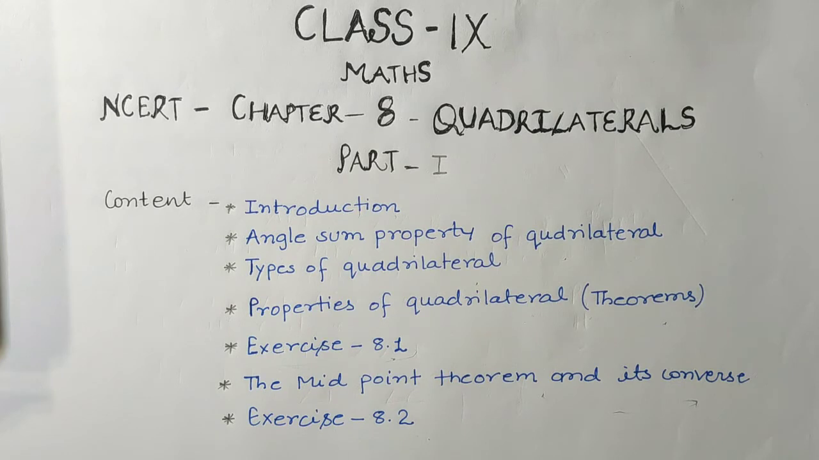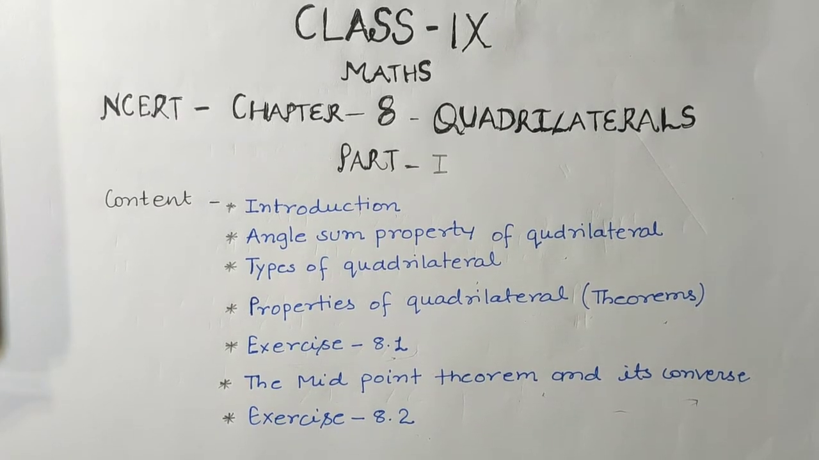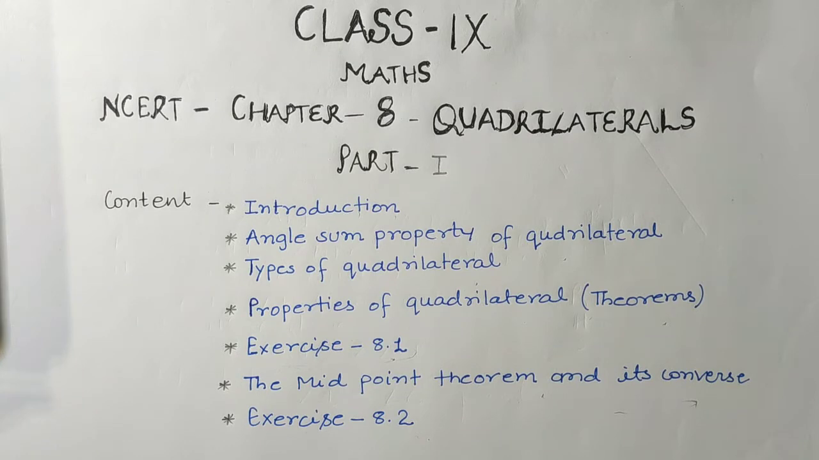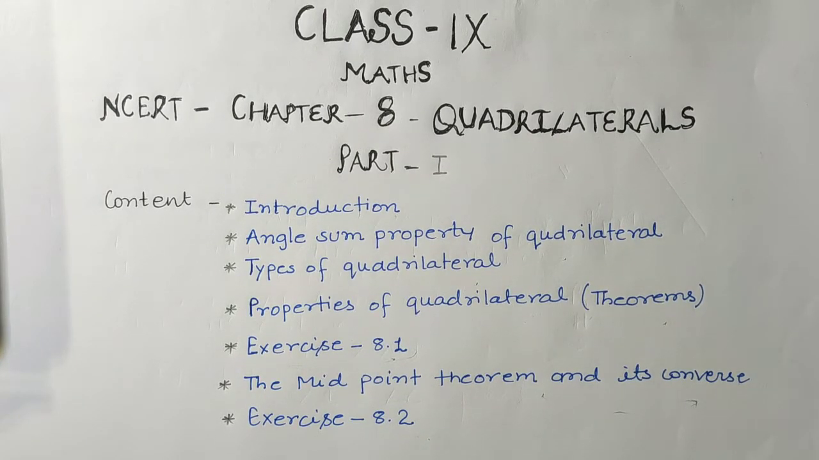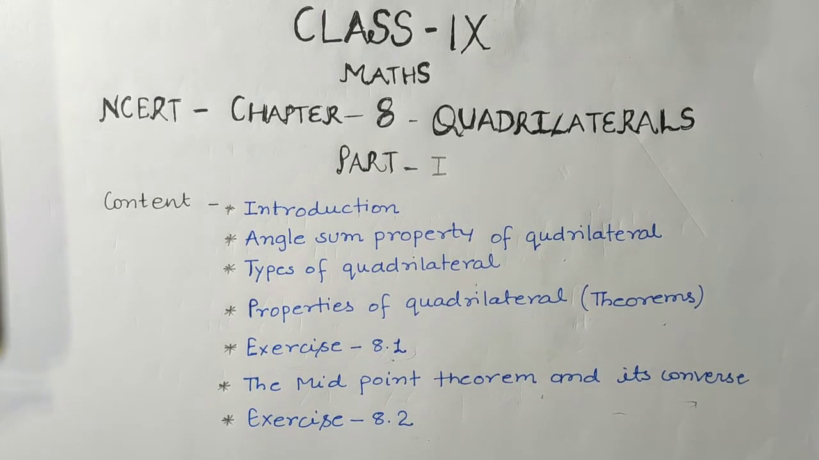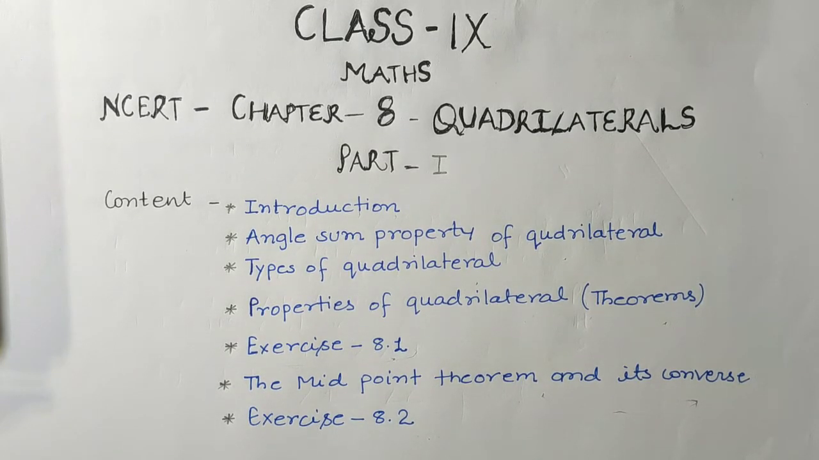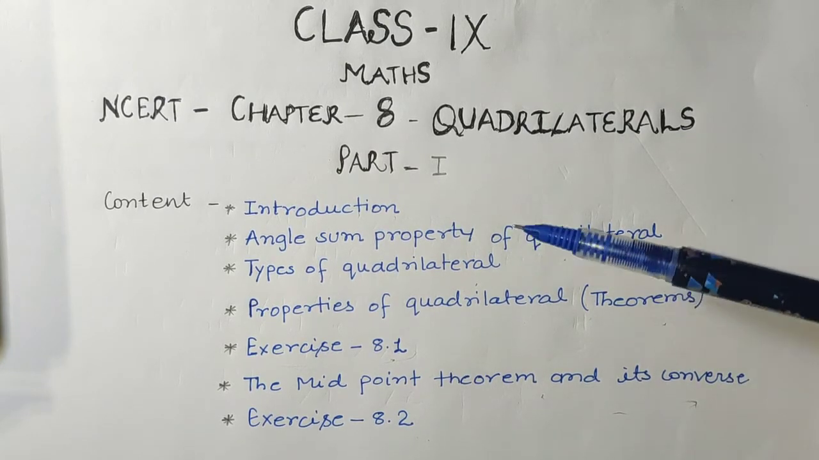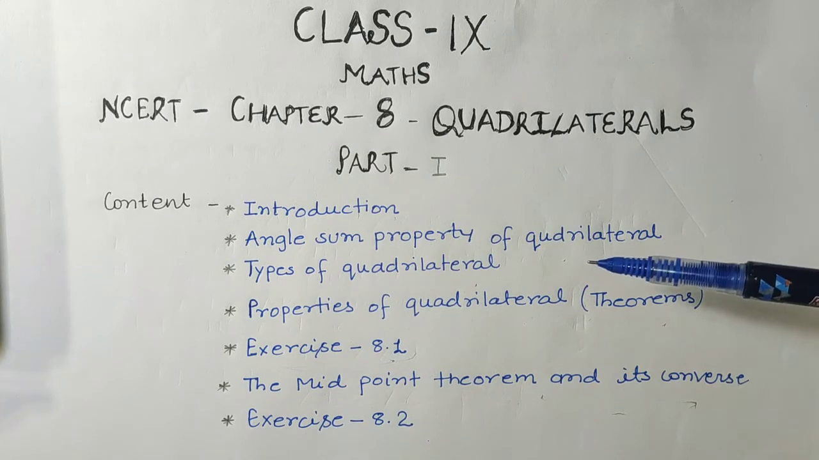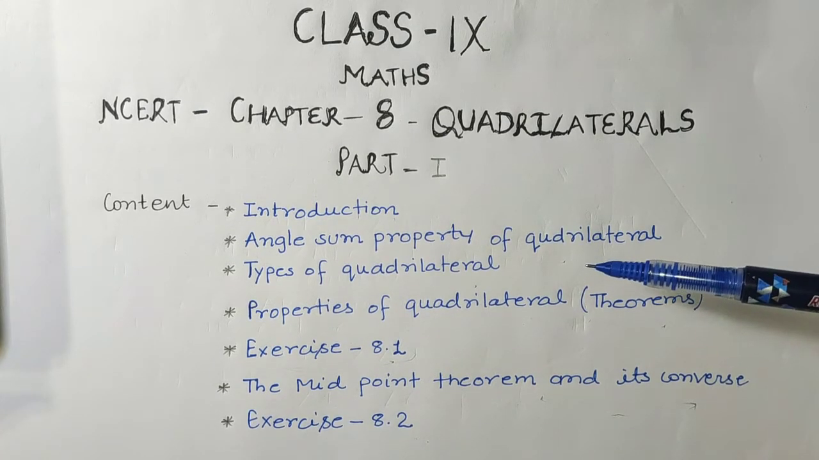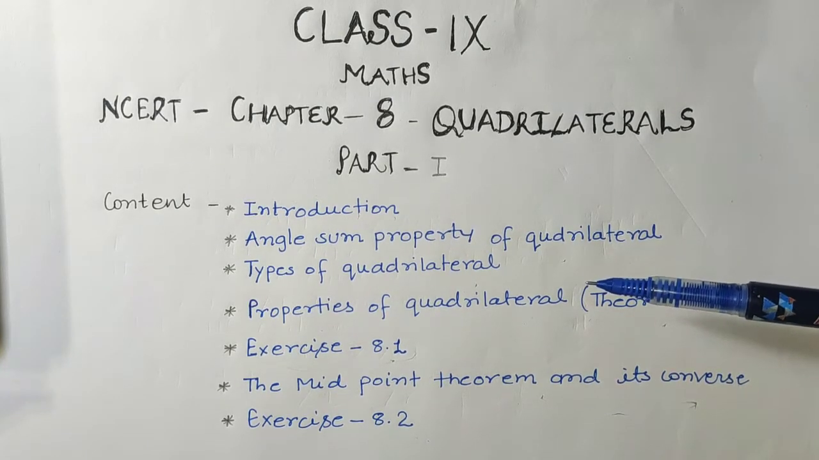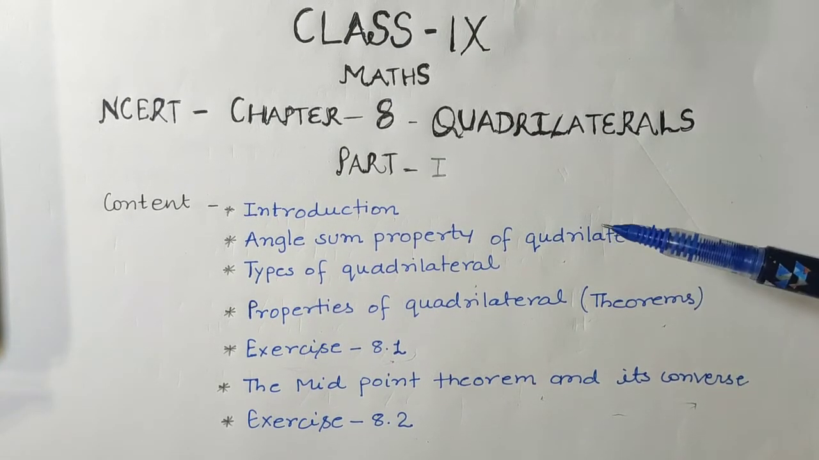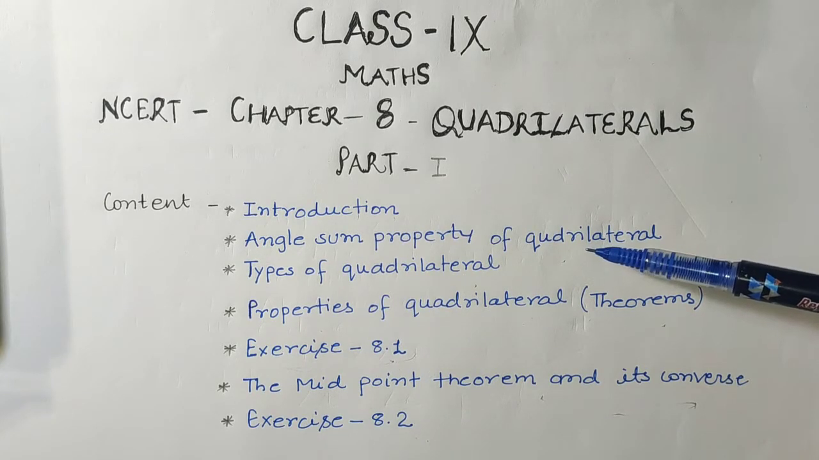See students, before starting this chapter, let us understand what will be the structure of this chapter, means how we will study everything step by step, okay. So the first topic of this chapter is introduction. After that we will study angle sum property of quadrilateral. As we have studied in triangle also, the sum of all angles of a triangle is 180 degrees. So here for the quadrilateral we will study the angle sum property.